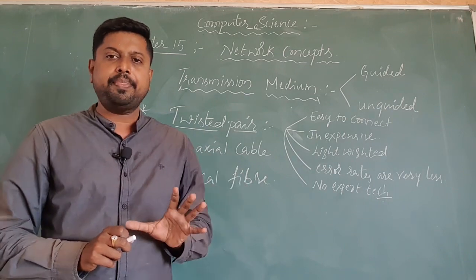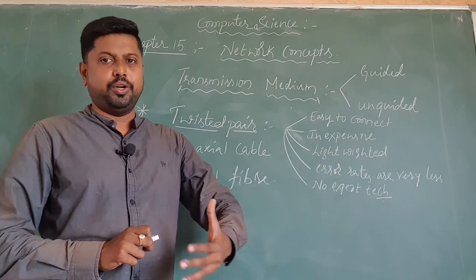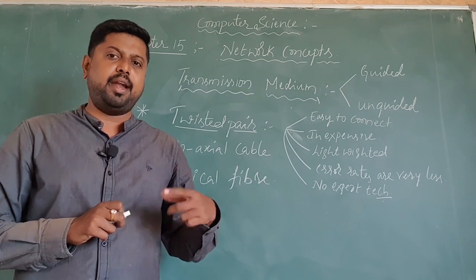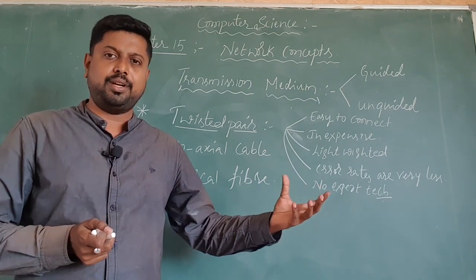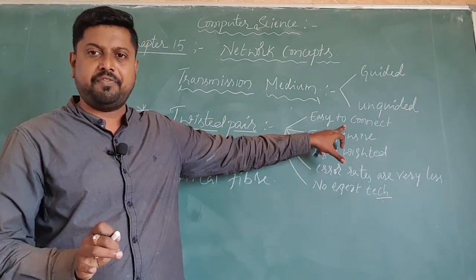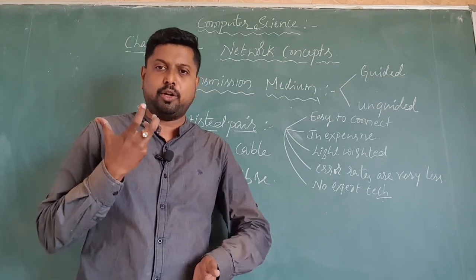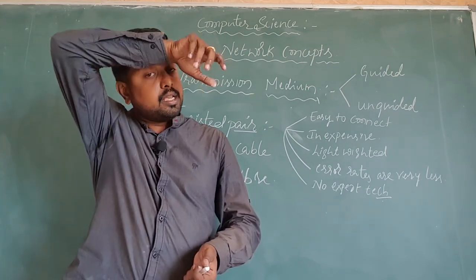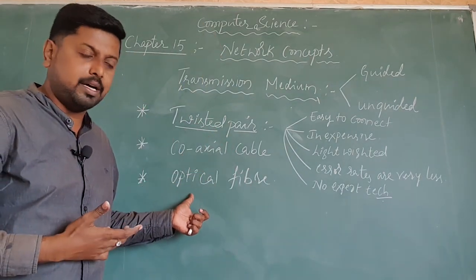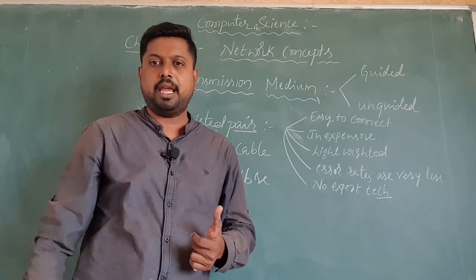Usually this type of cable is very easy to connect, because no expert technician is needed for connecting these kinds of cable. It is very simple, from one end to the other, source to destination, and the range is also very low. That's why it is easy to connect. It is also inexpensive, because this cable has a lower bandwidth and the range is very small. Compared to other cables like coaxial cable and optical fiber, the twisted pair cable is inexpensive, because the cost of this cable is very low.